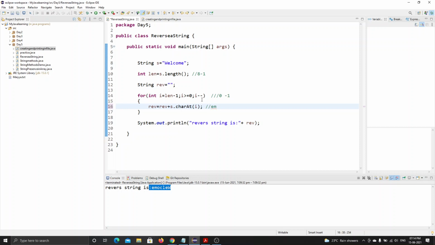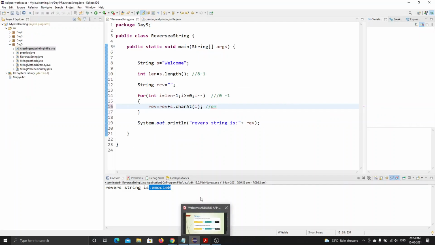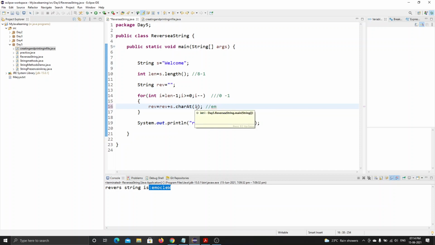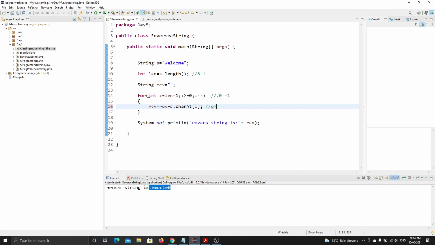Similarly, it always checks the condition. Okay, I hope I made a mistake here. See, this is greater than or equal to 0. Similarly, with the I value, in that way it is concatenating. Concatenate is nothing but similar to append. It just appends or concatenates with the string. M. Then it goes back and checks the condition. It decrements here by minus 1.